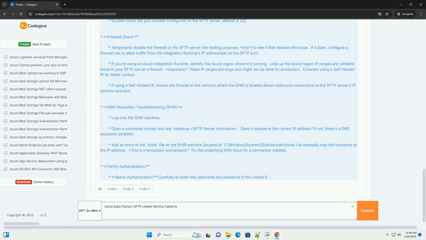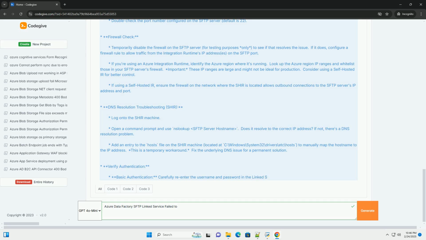Solutions. Verify host name and port. Use tools like ping or nslookup from the machine where the integration runtime is running to confirm you can resolve the host name. Double check the port number configured on the SFTP server, default is 22.